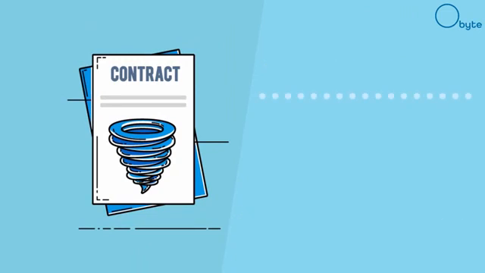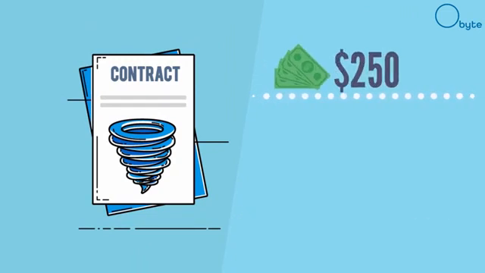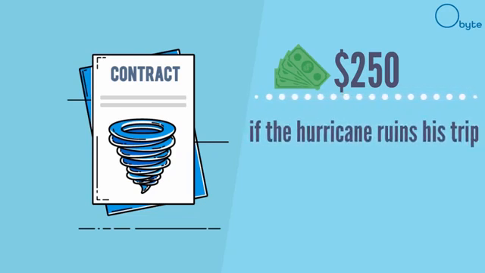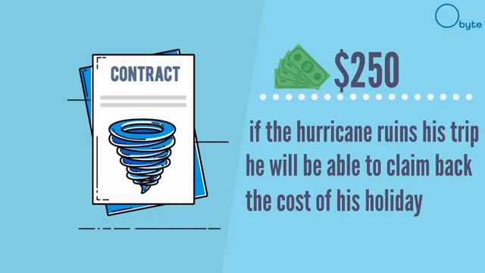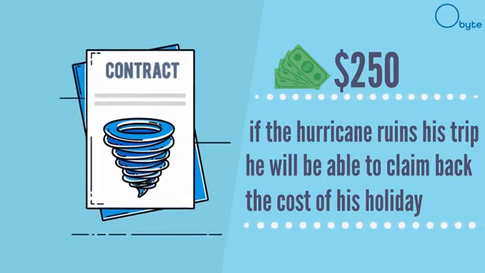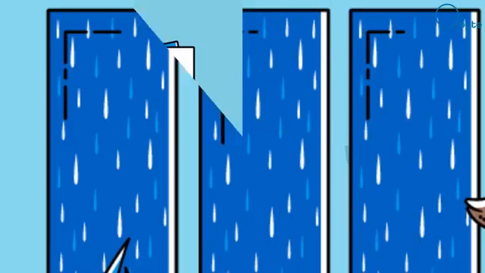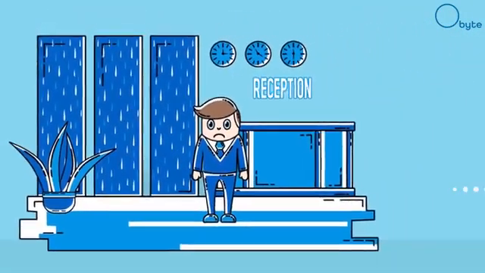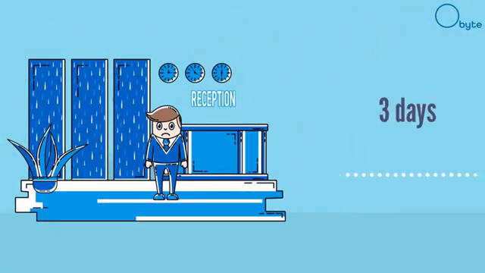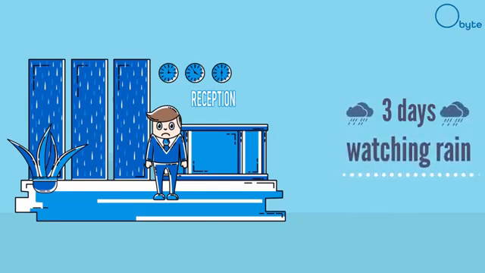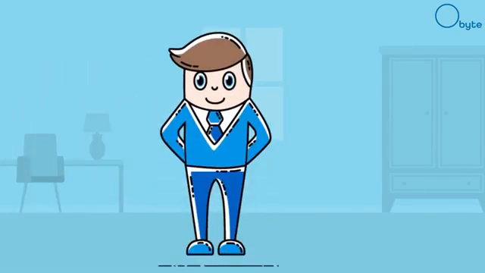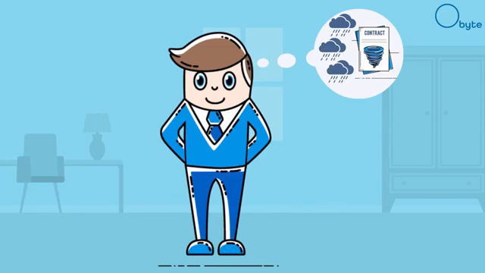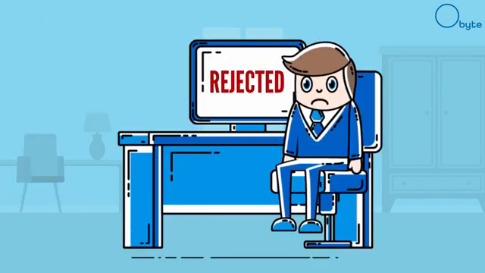Due to the possible hurricane, the contract is quite expensive at $250. But if the hurricane ruins his trip, he will be able to claim back the cost of his holiday. At least that is what the contract says. Unfortunately for Ben, the hurricane does strike Miami, and he spends 3 days inside his hotel watching rain roll down the window. Once back in Chicago, he puts in a claim on his contract, but it is rejected.